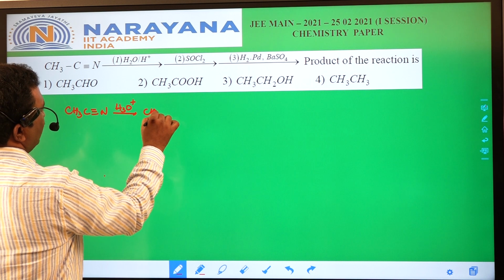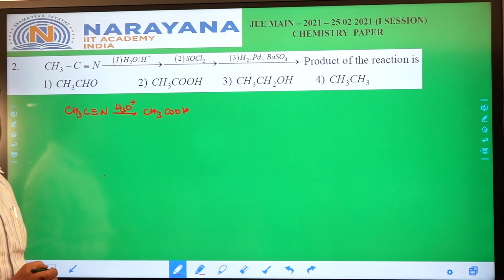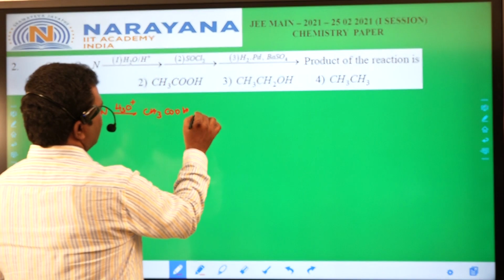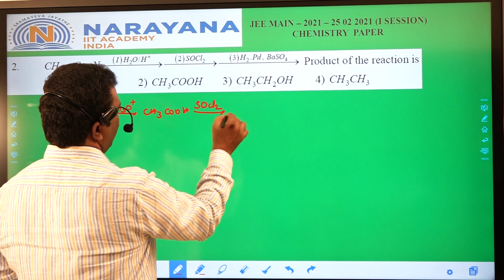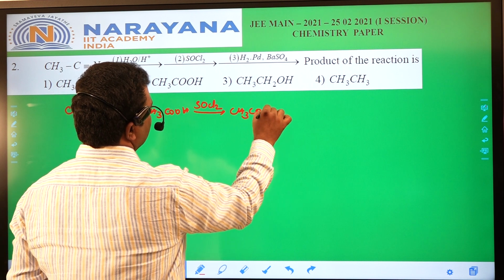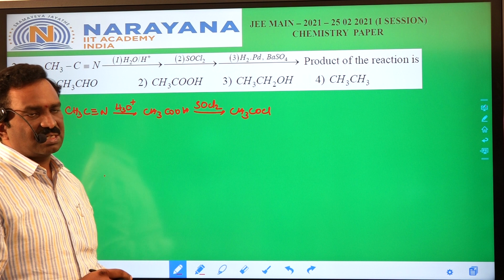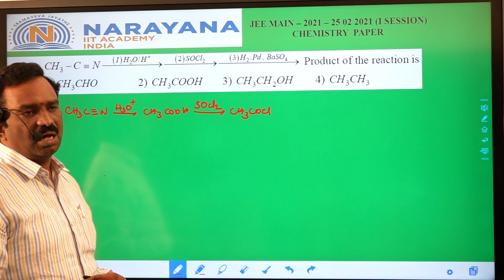So we get CH3COOH in the first step with the loss of ammonia. Next, when treated with SOCl2, thionyl chloride converts acids into acid chlorides. Instead of SOCl2, we can proceed with either PCl3 or PCl5.